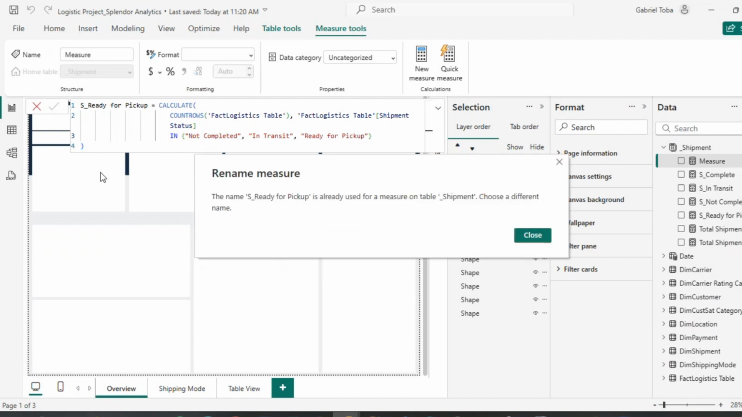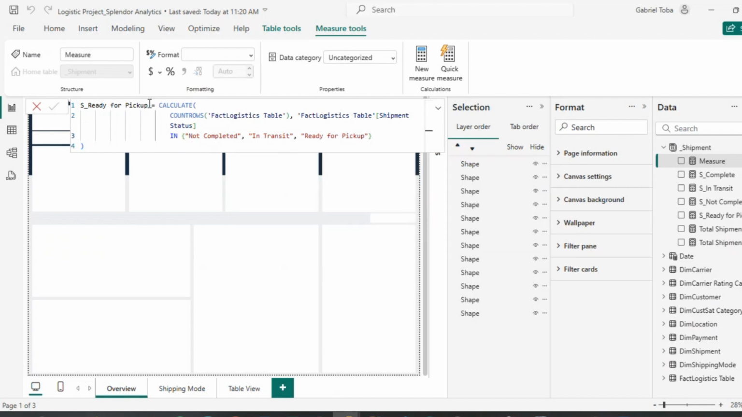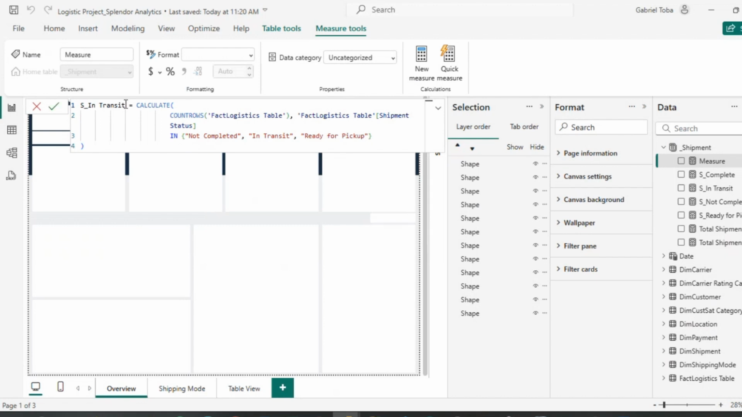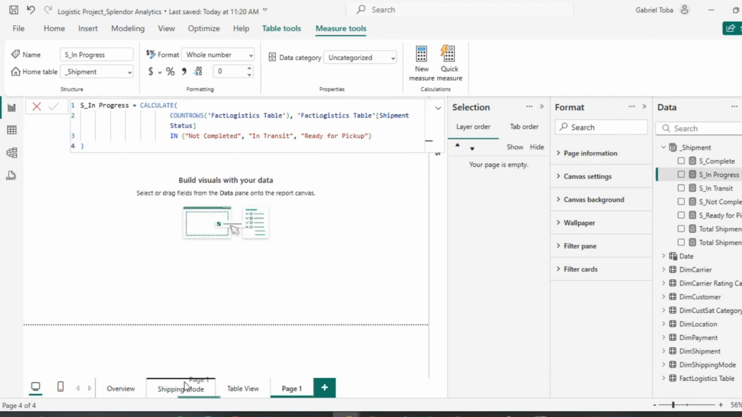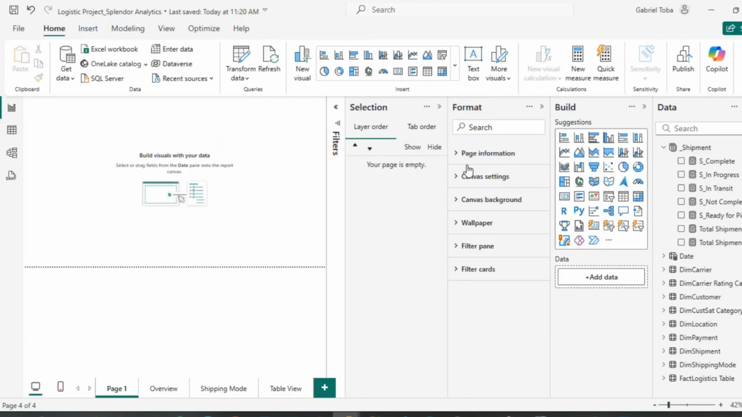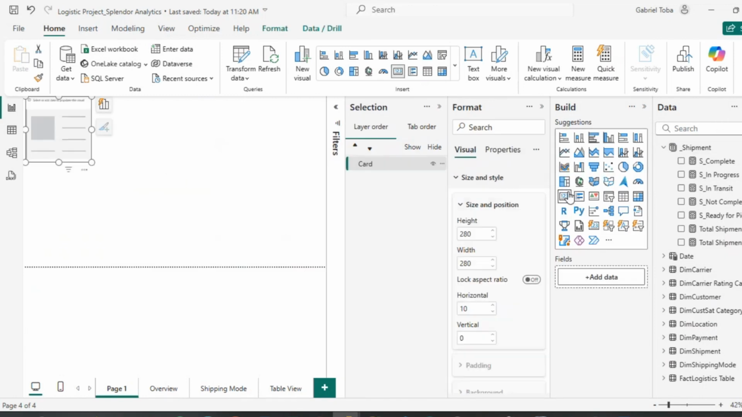Shipment in transit, if I just open it, is already used. Okay, sorry, in progress. So I will come here and check this. Just open a new page. So we check all of these, bring in a card visual and check all of these that we have written.